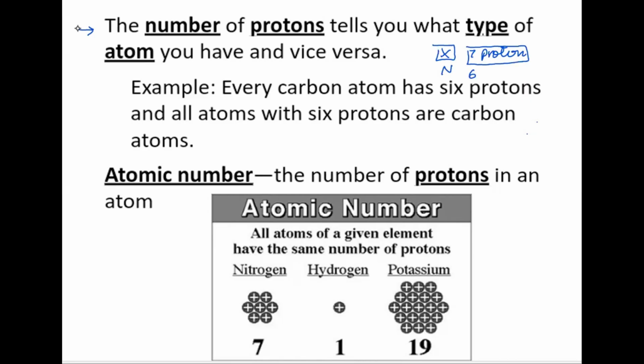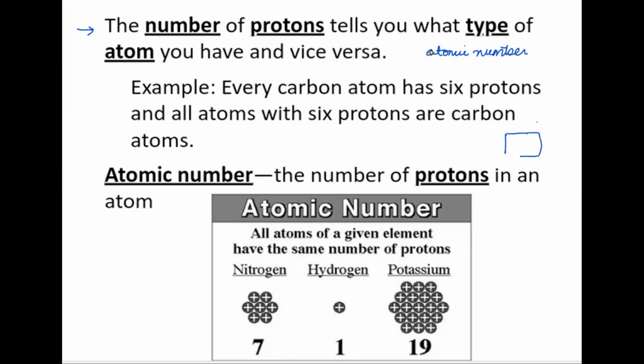If I say 6 protons, then I'm talking about the element carbon. So the number of protons is fixed for each element and helps us identify which element it is, right?